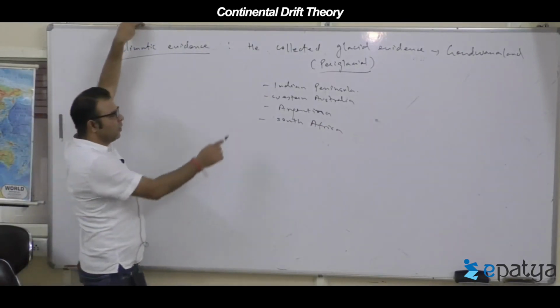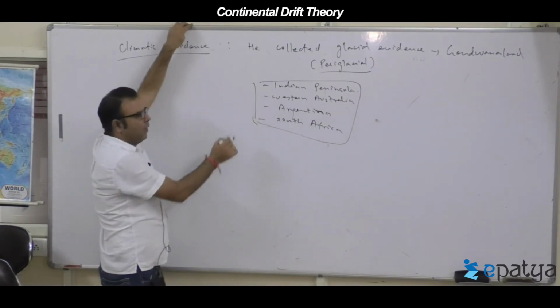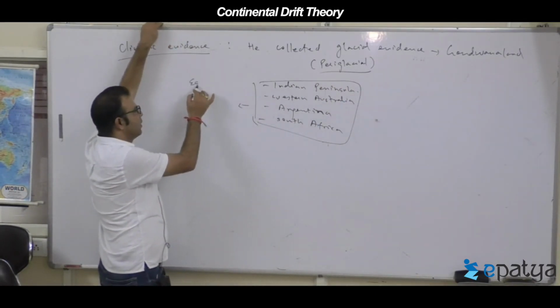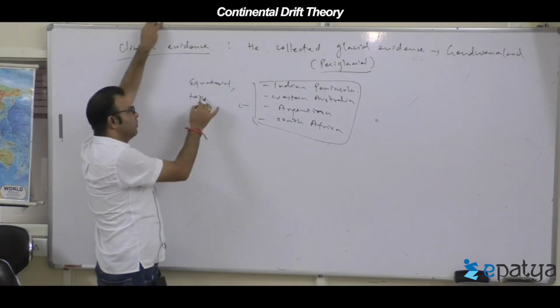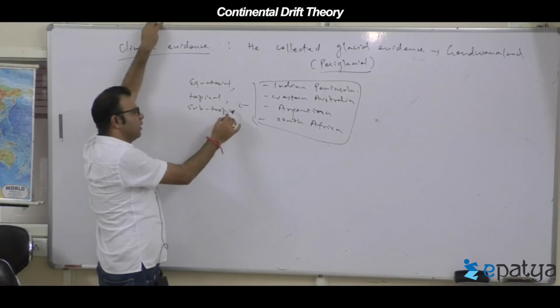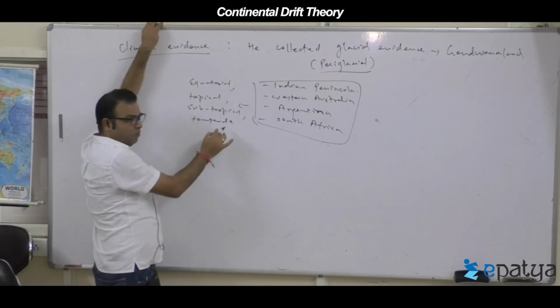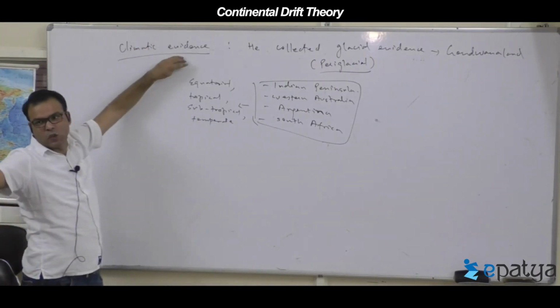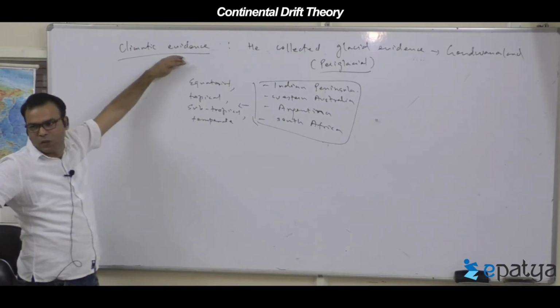Now the question is, all these landmasses today lie either in the equatorial region, or in the tropical region, or in the subtropical region, or some part might be in the temperate, but not in the snow-covered area. Try to understand.